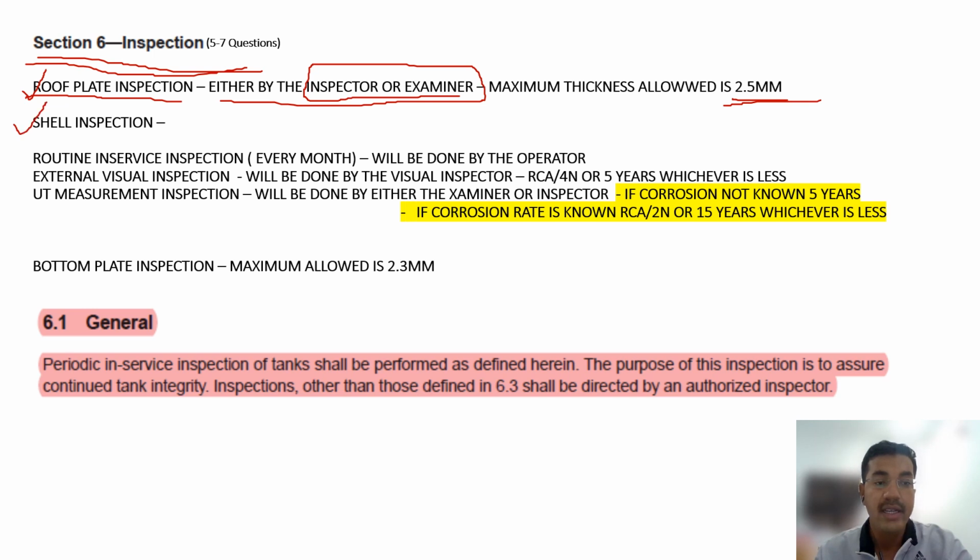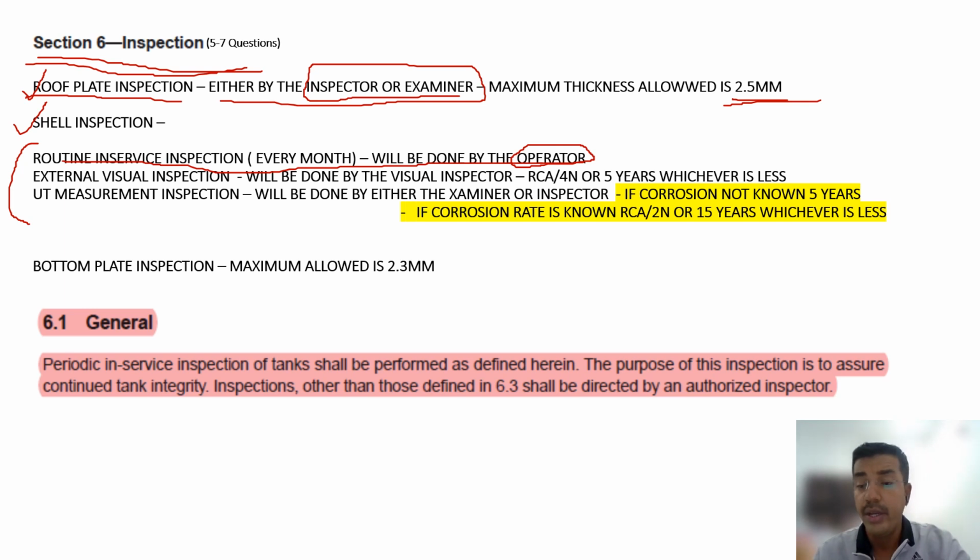Shell inspection, there are 3 types. You have to remember there are 3 types of shell inspection. First, routine in-service inspection. Routine in-service inspection we have to do every month, and it will be done by the operator who is operating the tank. You have to remember this very carefully.